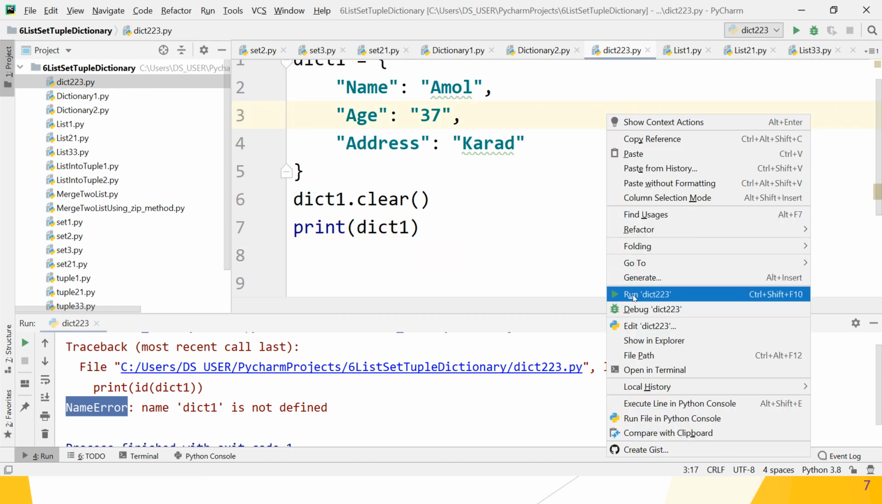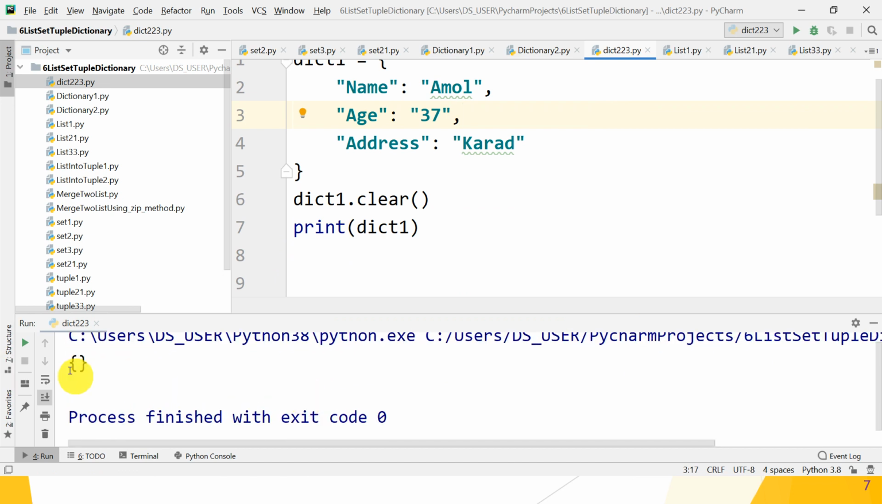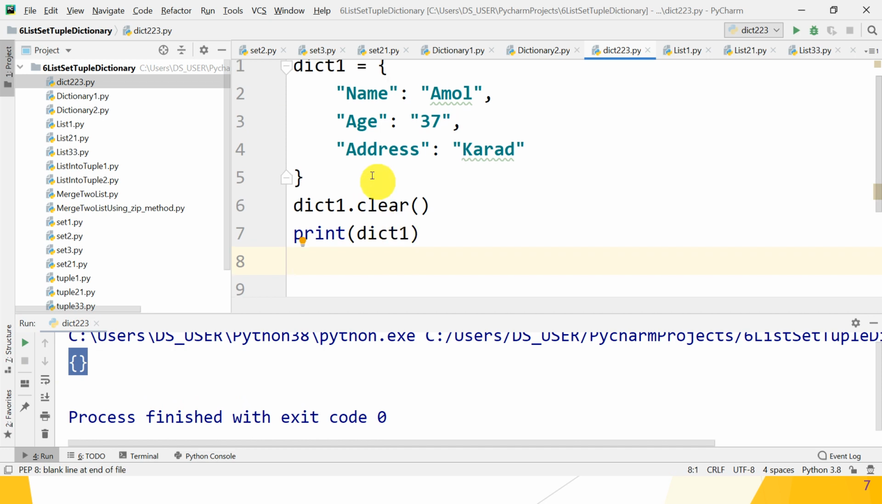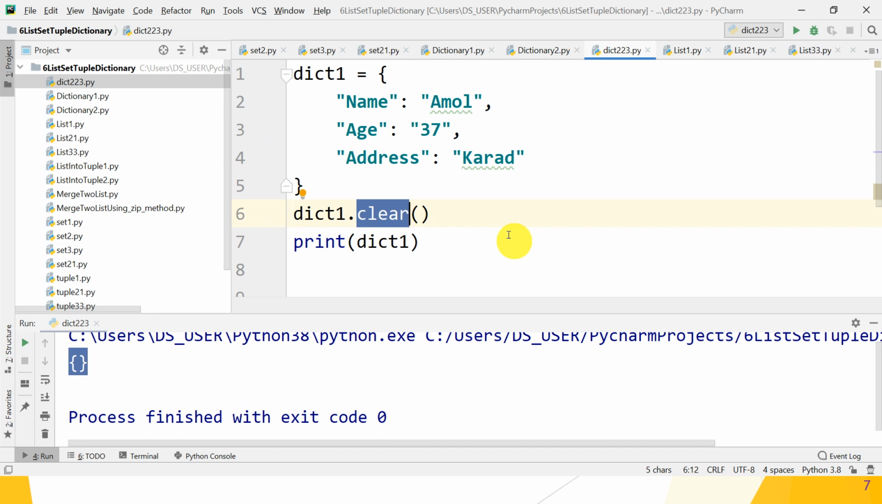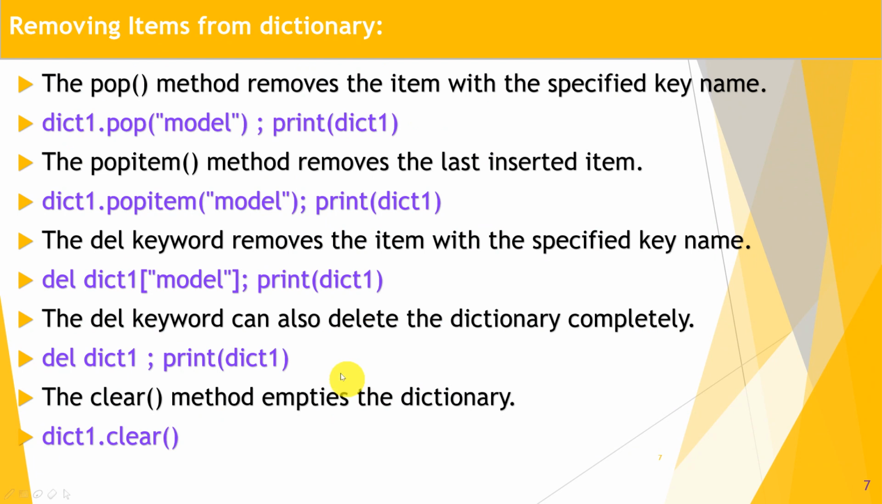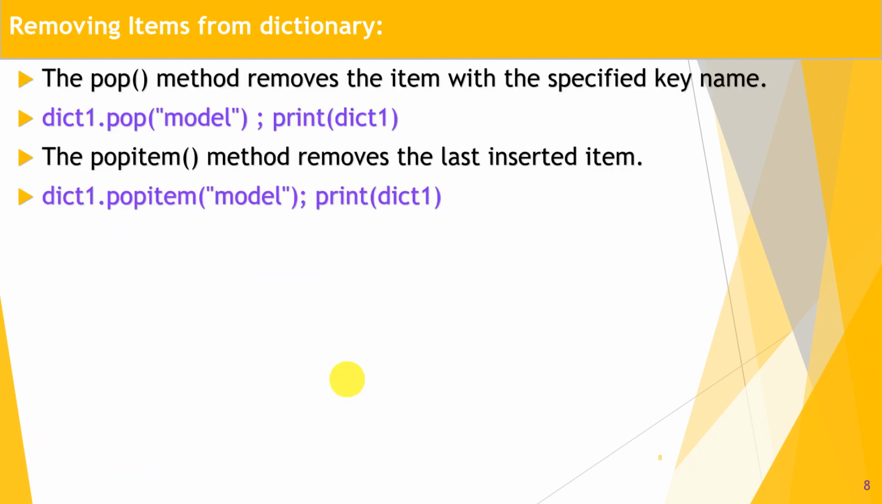Hope you understand the concept. So what is the output? The output is only curly brackets because the dictionary is present but the elements in the dictionary are removed. By which method? The clear method. Okay. Hope you understand. So let's move to the next point.